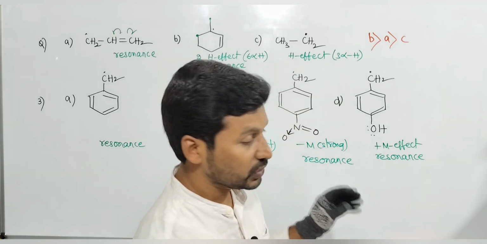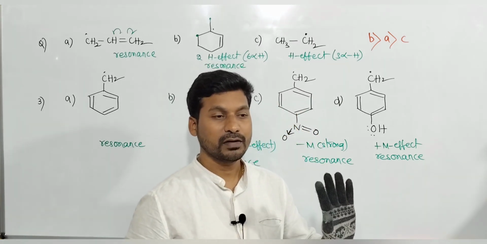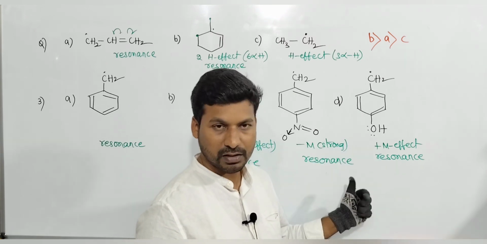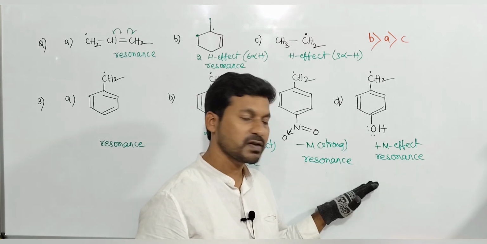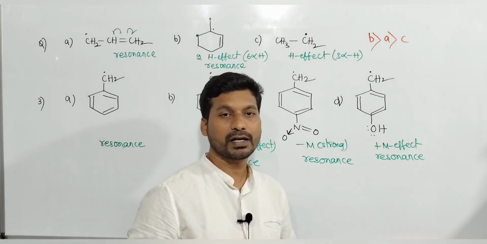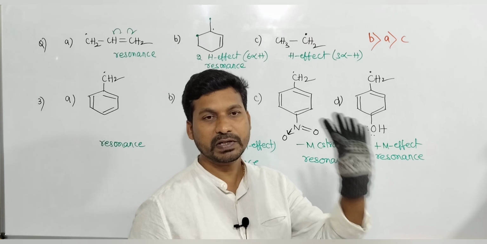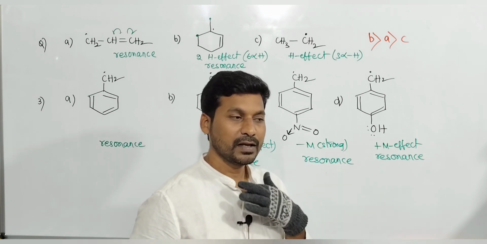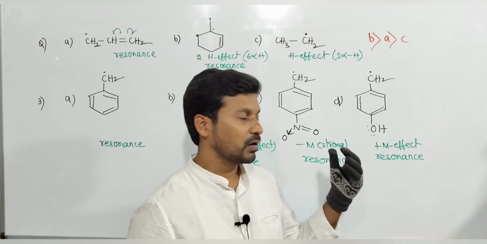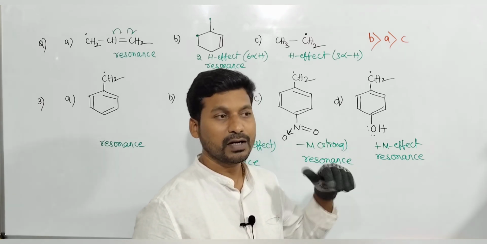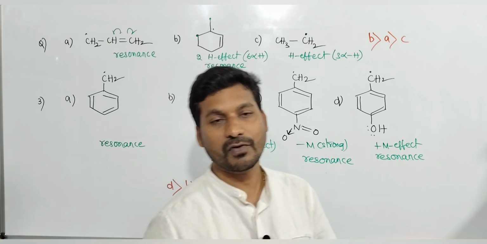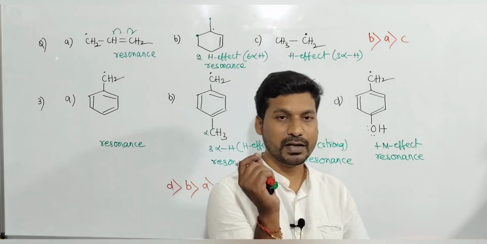So mesomeric effect, hyperconjugation, inductive effect, resonance effect, aromaticity, all these are covered in reaction mechanism 1. This is very important and very basic for organic chemistry. Without this, it is not possible to understand organic chemistry. So in the next video, previous competitive bits on reaction mechanism 1. Then after, I will give reaction mechanism 2, types of organic reaction. That is also very important.